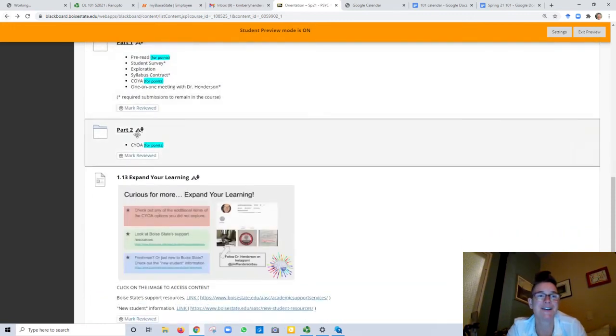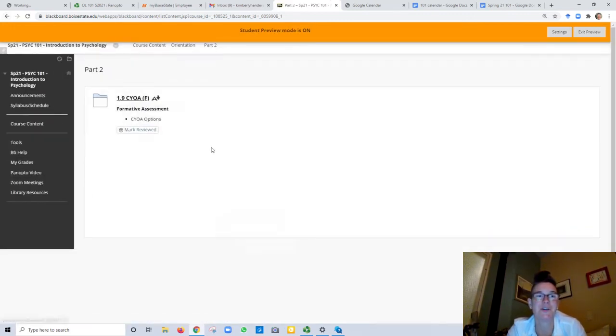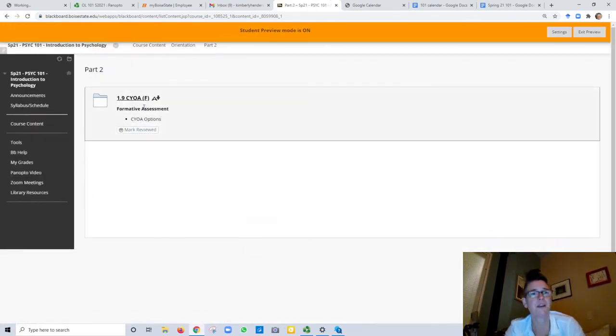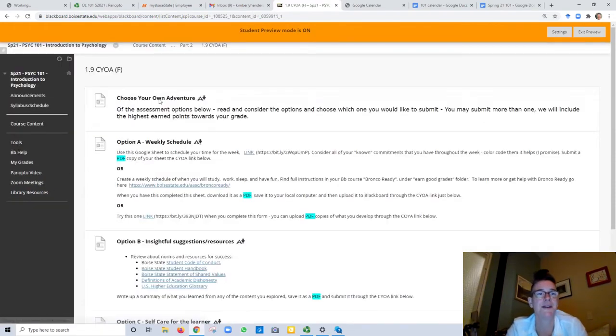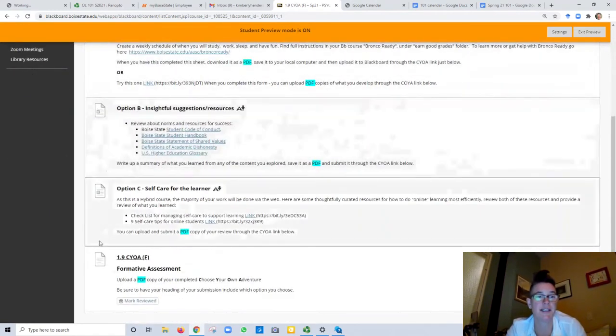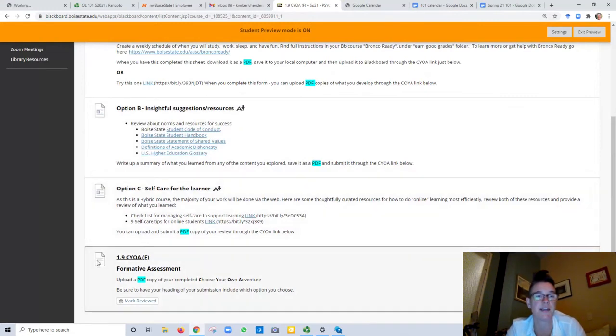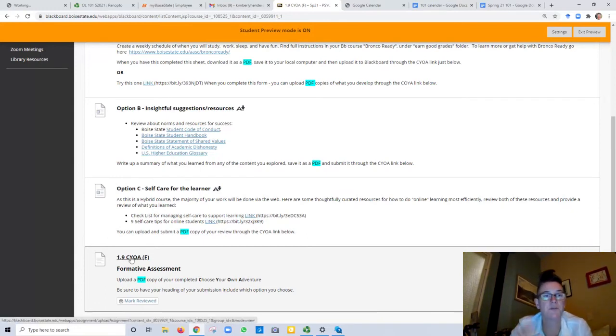The next thing you're going to see in our folder is part 2. It's another choose your own adventure. That's a folder. These indicate information. And then you'll notice this one right here, this one that's got the little blue box with the folded down shaded blue tab is just information. These are submissions, right? And so when you read through this, you can choose option A, B, or C.